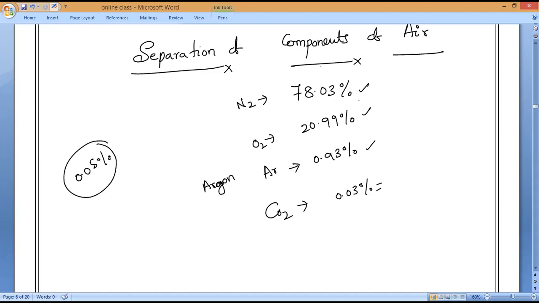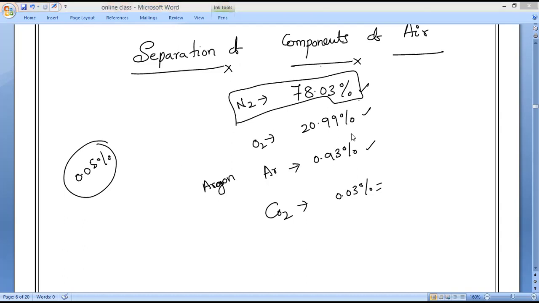Now let us come to nitrogen. Why should we separate it? That is the first question. What is the necessity of separating nitrogen? Anybody can tell me where we can use nitrogen? Anyone, please?